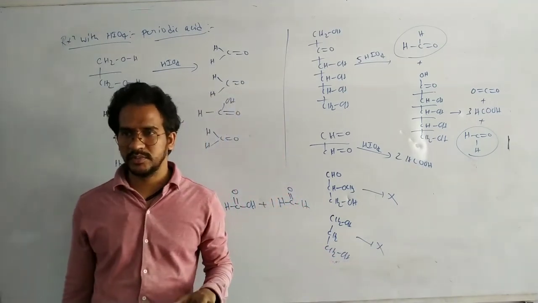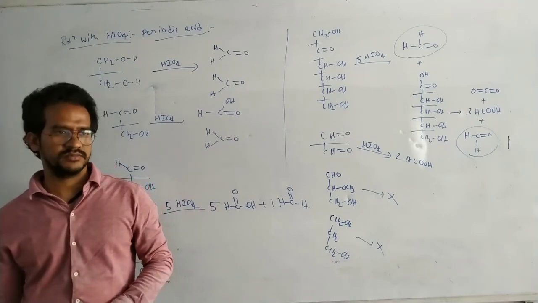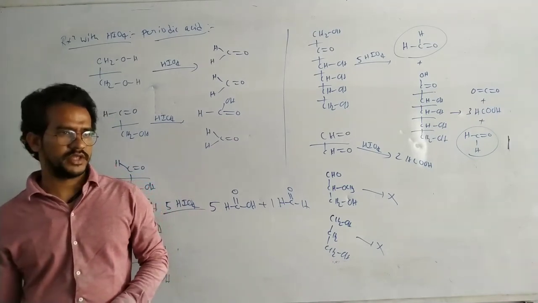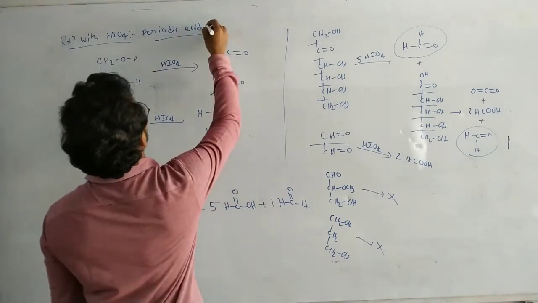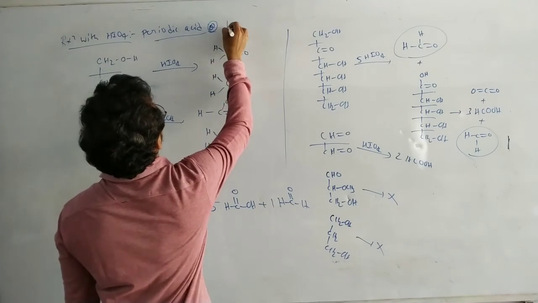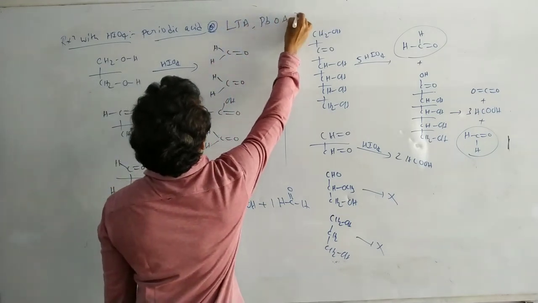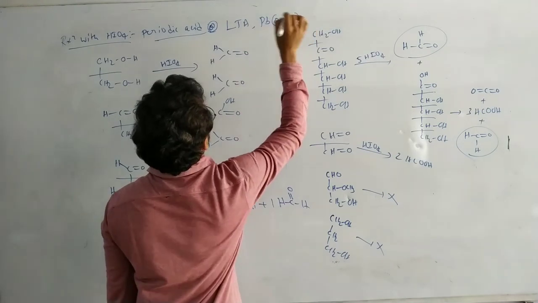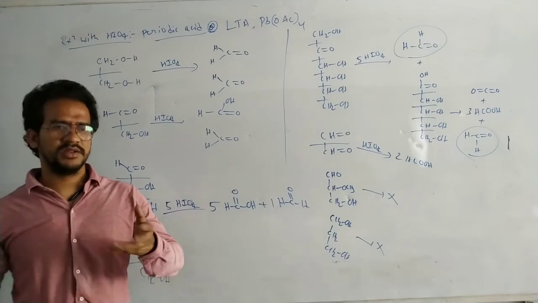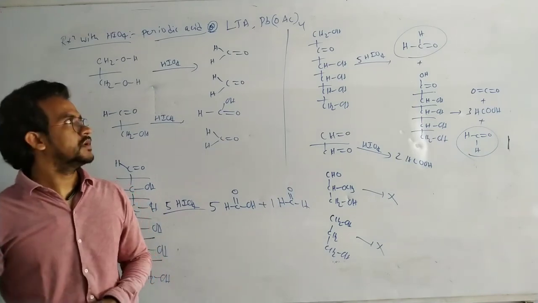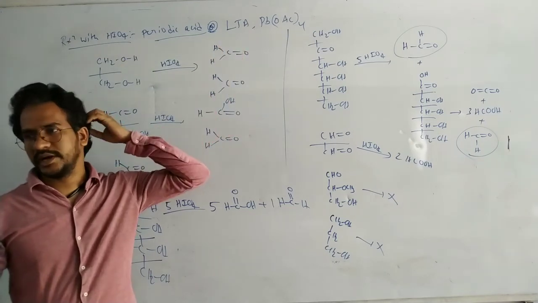Either it must be a 1,2 diol or an alpha hydroxy carbonyl compound. Okay, then only it is oxidized by the HIO4 or LTA, lead tetraacetate, Pb(OAc)4. Same reaction, same product. Of course, the mechanism may be different, the reagent is different. Okay, but the products are the same with HIO4 and lead tetraacetate.